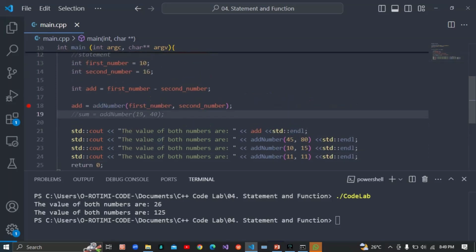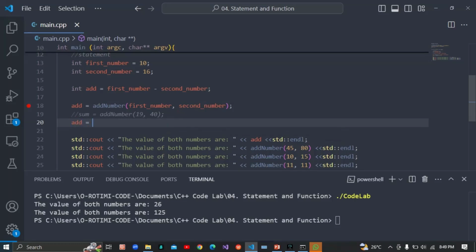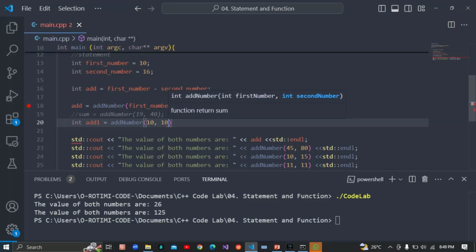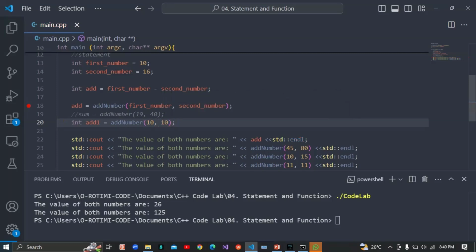I can actually do it outside here too. So I can do the same thing here. So add, it's going to be add number, but I'm going to use some in. So it's going to give me a different result. So what I did here is that I actually call it. Or is it necessary? It's not necessary anyway.